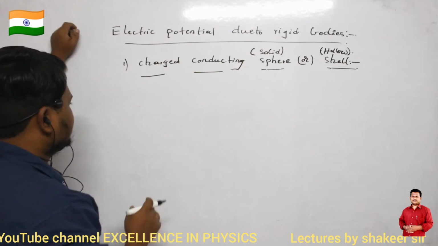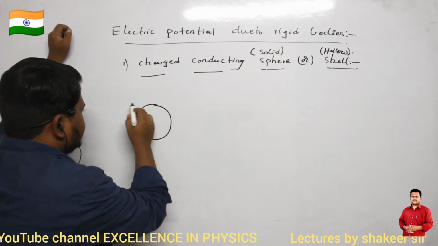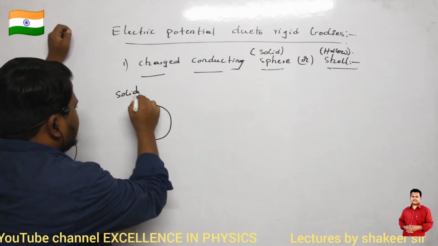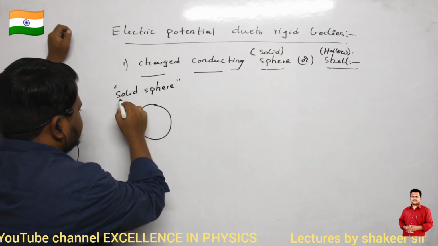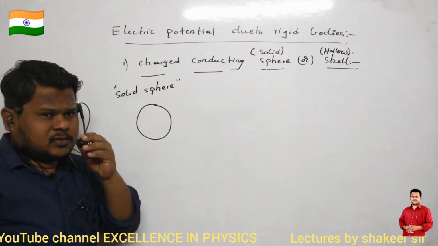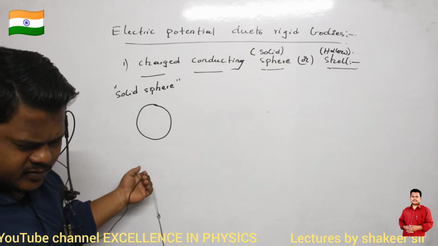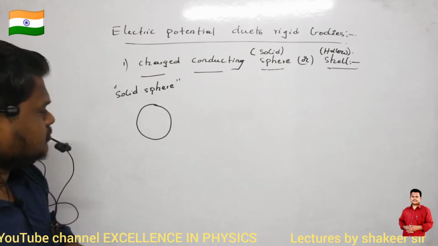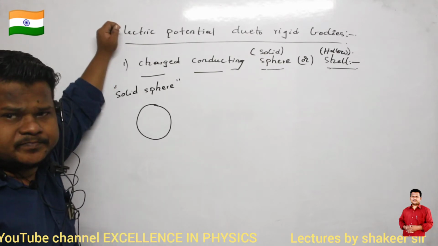See, for example, if I take a solid sphere, what is meant by solid sphere? Solid sphere means what? Don't be silent, you should answer. First of all, switch on your videos, all of you. Solid sphere means what?